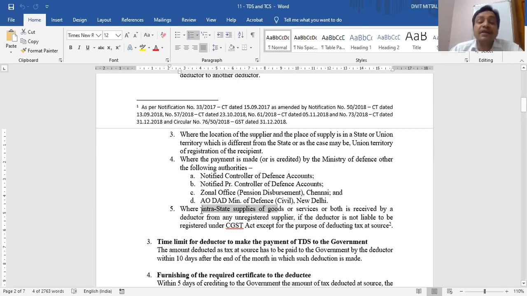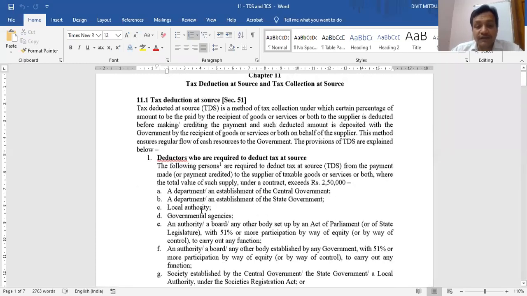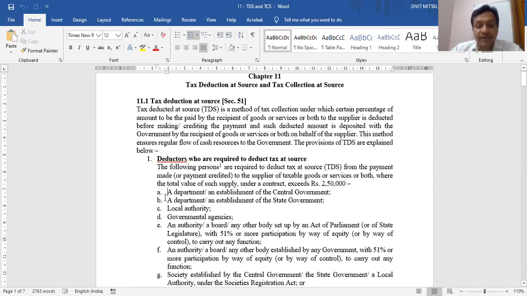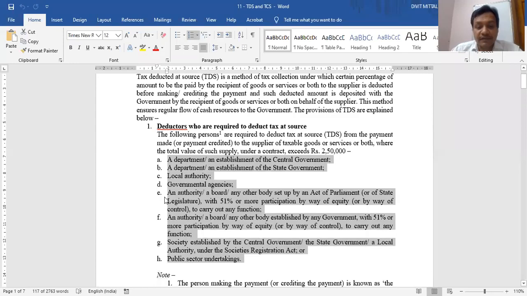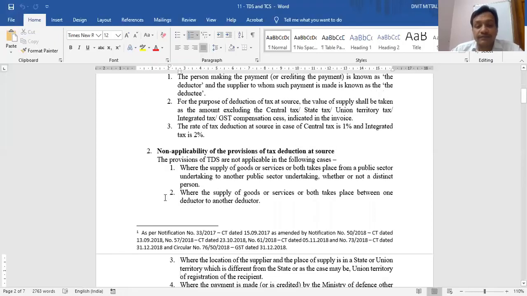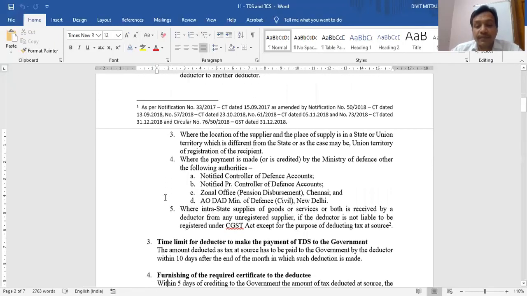So whenever intrastate supplies are received by these deductors from an unregistered supplier, and one more condition, if the deductor is not liable to be registered, then TDS is not required.